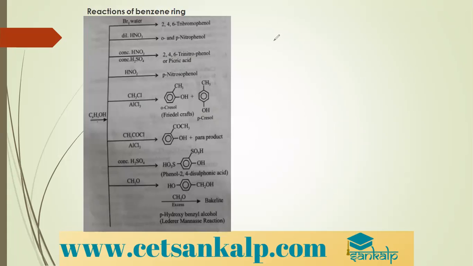So when phenol is treated with bromine water, you get 2,4,6-tribromophenol.